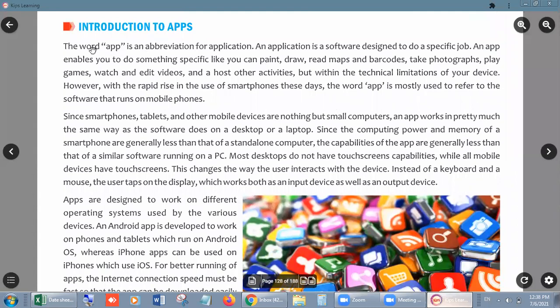Introduction to app. The word app is an abbreviation for application. An application is a software designed to do a specific job. What does it mean? App means application, and application means a software which is designed. Designed means prepared for a specific job. What is a specific job? To do some special work. Just like if you want to click any image, then we have to go through the camera app, right? If you want to make some calculation, then we have to go through the concerned app. Means whatever we want to do, we have to choose our app according to it,